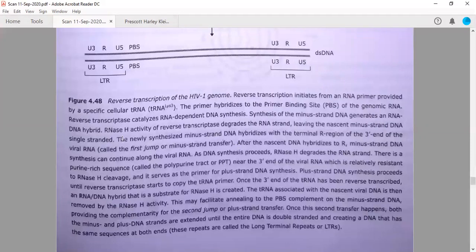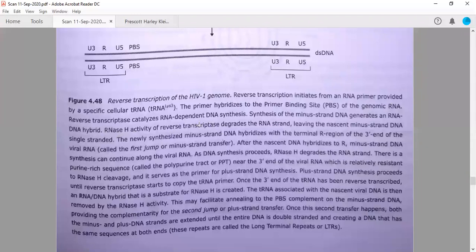So what is the first jump? The newly synthesized minus strand DNA hybridizes with the terminal R region of the 3' end of the viral RNA. So we have discussed this. The primer will bind to the primer binding site. Then reverse transcriptase enzyme catalyzes the formation of DNA. This is called RNA dependent DNA synthesis. Synthesis of minus strand DNA generates an RNA-DNA hybrid. The RNA out of this hybrid will be degraded by the RNase H activity of reverse transcriptase.